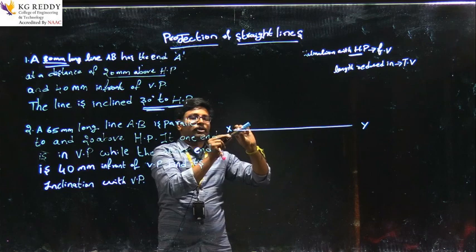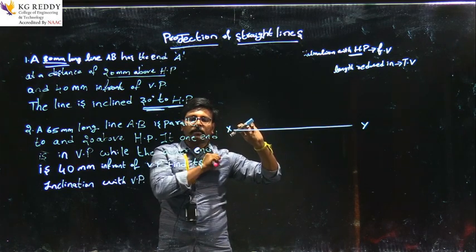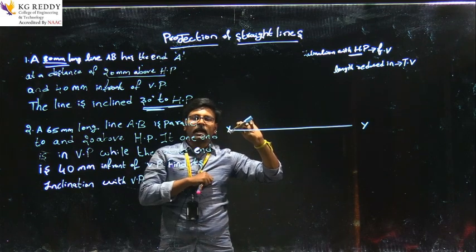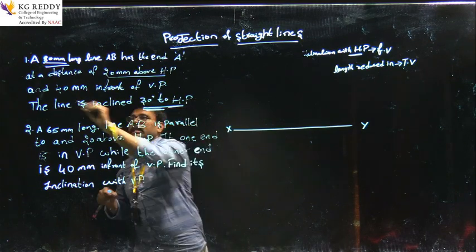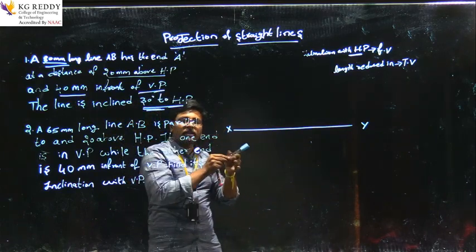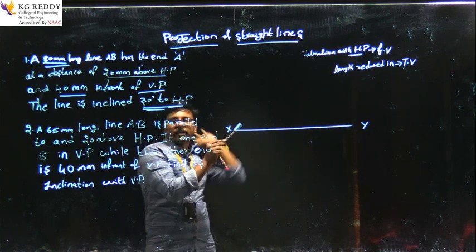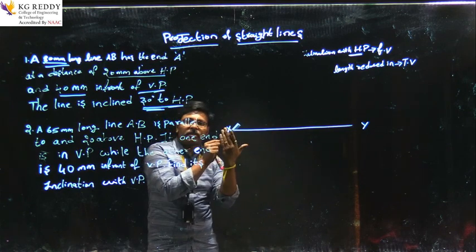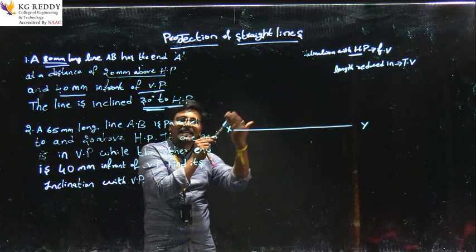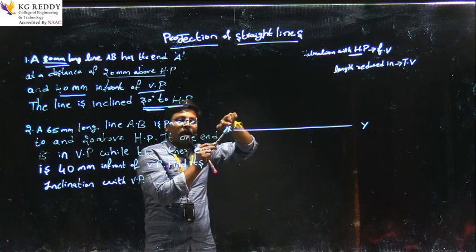So this is the position, the line inclined 30 degrees to the horizontal plane, and the point A is about 20, and the next one, 40 in front of the vertical plane. That means the distance from the vertical plane to this line is 40. This is the final position. In the front view we can see an inclined line, and in the top view we can see a horizontal line.